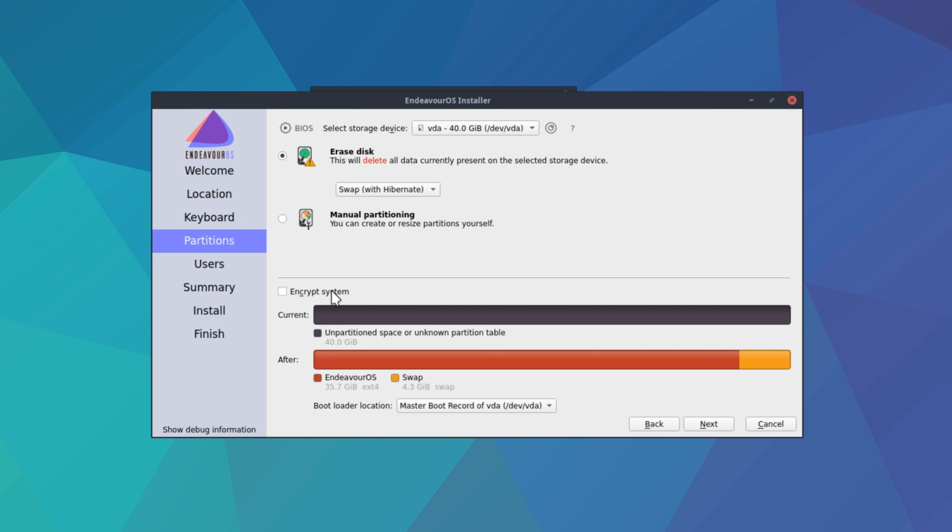We even have an option to encrypt our system, and I'm tempted to do that because on a laptop that's actually very important. On a desktop, well, it can be debated. I don't think it's as important on a desktop because your laptop you always have with you, and if it gets stolen or taken by like airport security or something, and it's not encrypted, they can read whatever's on the disk if they try hard enough. But if it's encrypted, they're gonna have no way of reading the content of your disk except knowing the password. But anyway, I don't think we're gonna use encryption at this point.